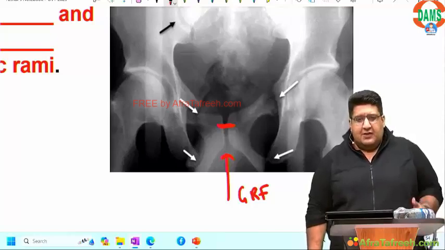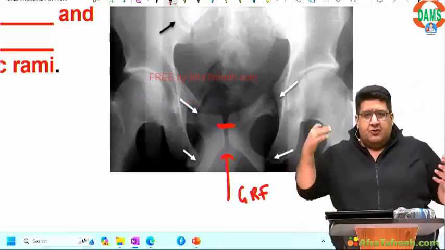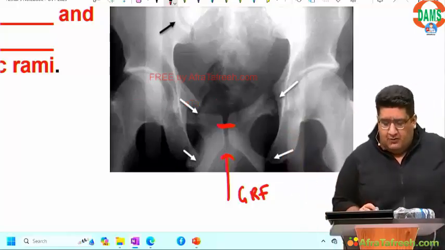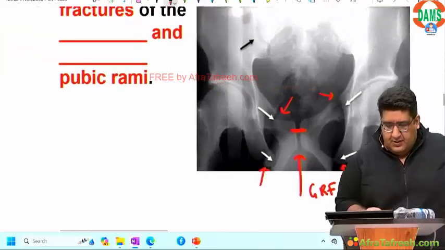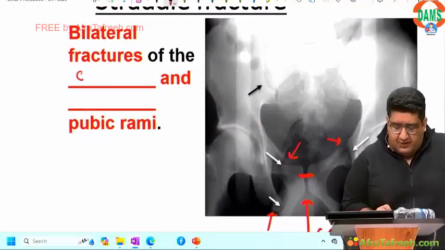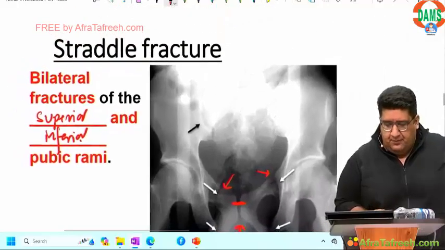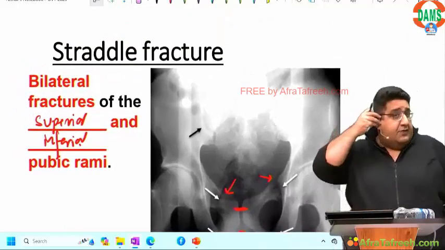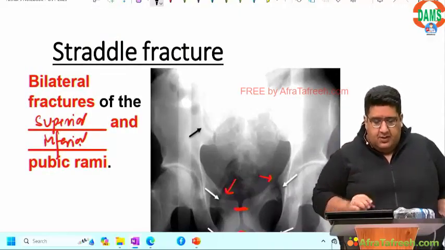Symphysis pubis says that no, it's not possible. So what you can do is, on the right side, on the left side, on the superior and the inferior, we have 4 pubic rami, you can break all 4 of them. Fracture, fracture, fracture, fracture. Bilateral fracture of the superior and inferior pubic rami.